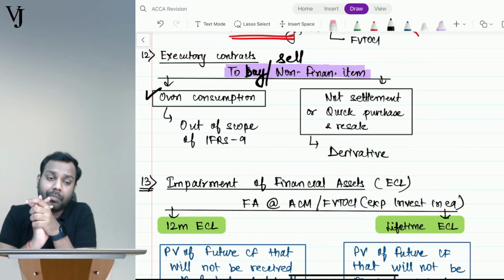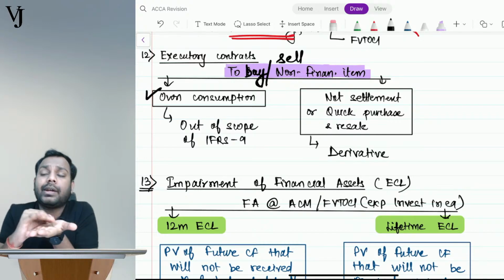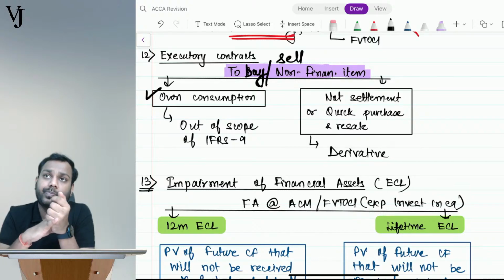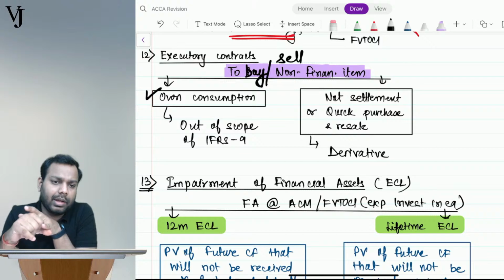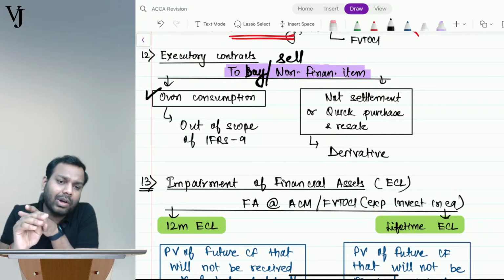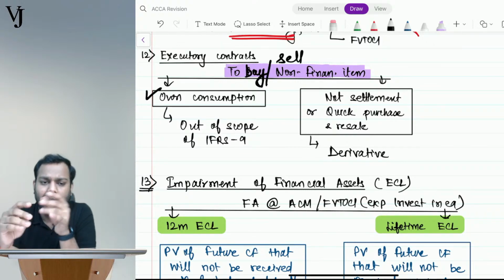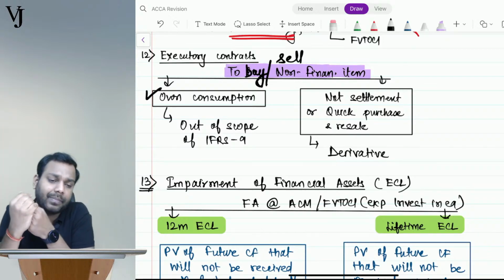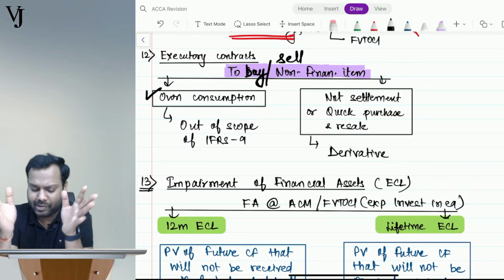But understand, own consumption is for buy, or it can be for sale also, right? Basically, let's suppose the person to whom I am selling, it's for his own consumption.